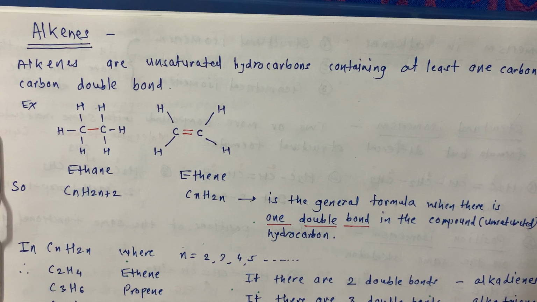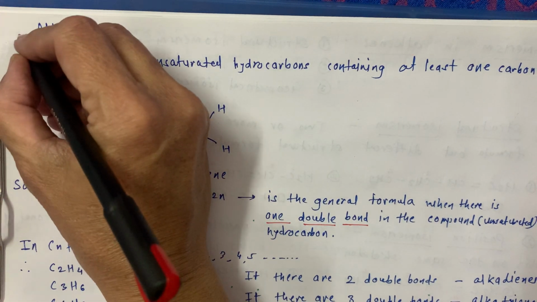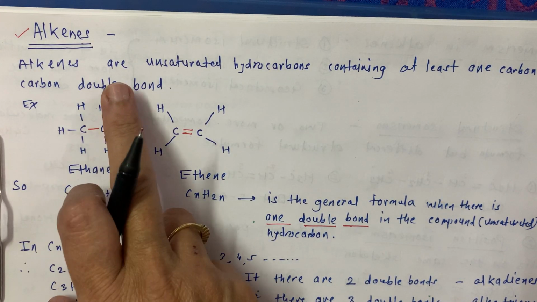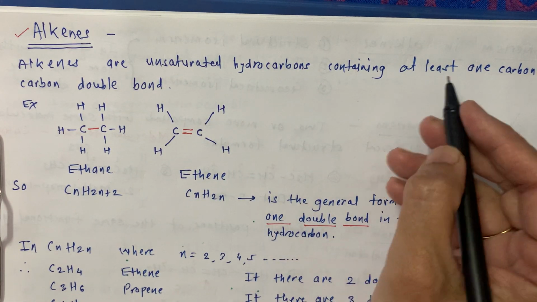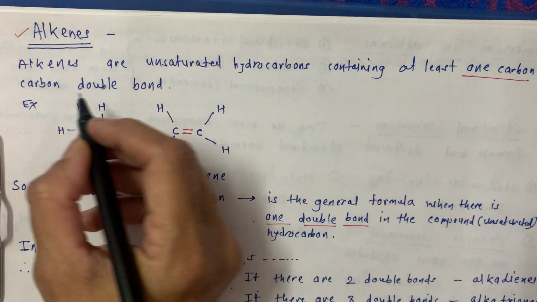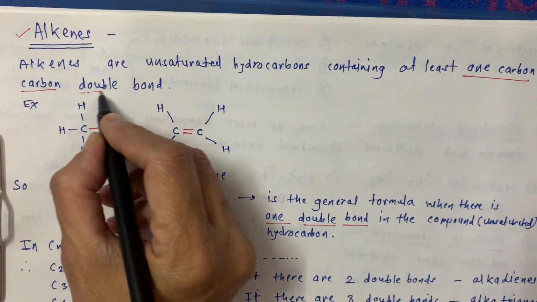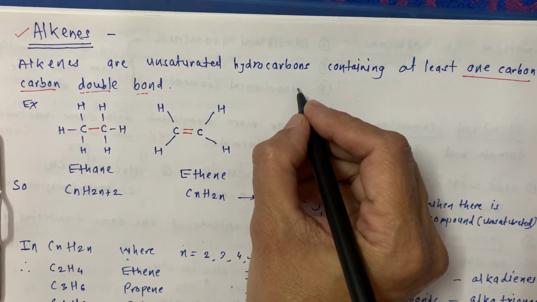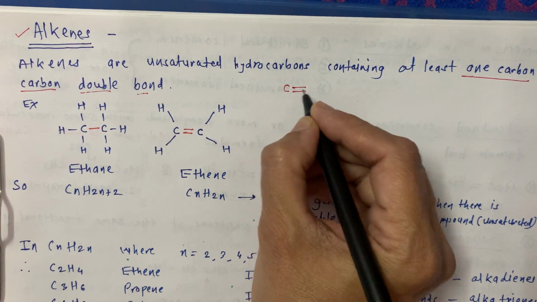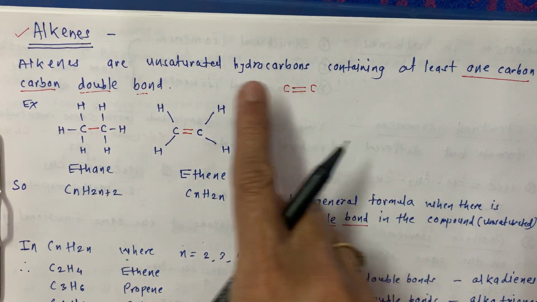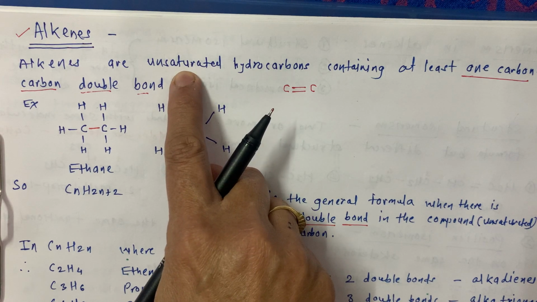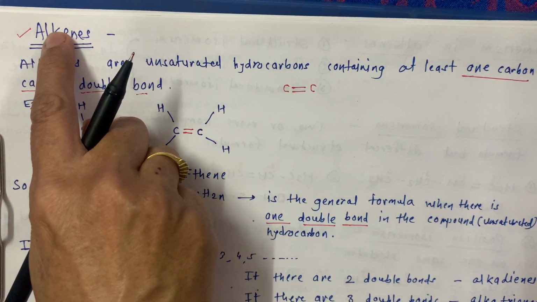Hello students, today we will see the new topic from the chapter hydrocarbons, that is alkenes. Alkenes are unsaturated hydrocarbons containing at least one carbon-carbon double bond. This is very important. We have a carbon-carbon double bond, and as there is a double bond, this is an unsaturated hydrocarbon, that is our alkene.